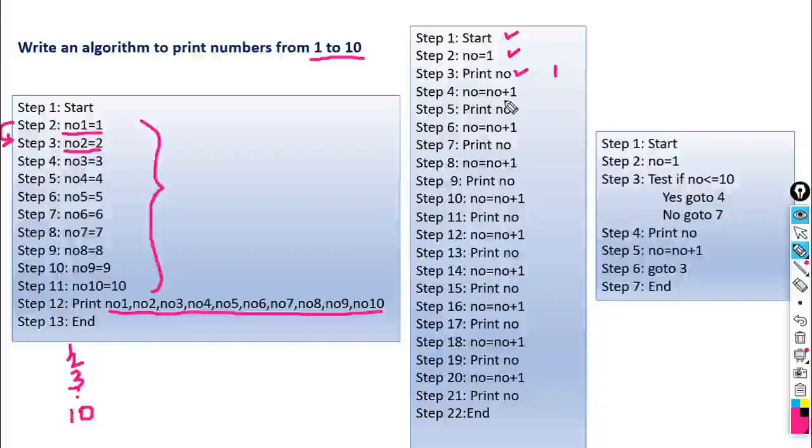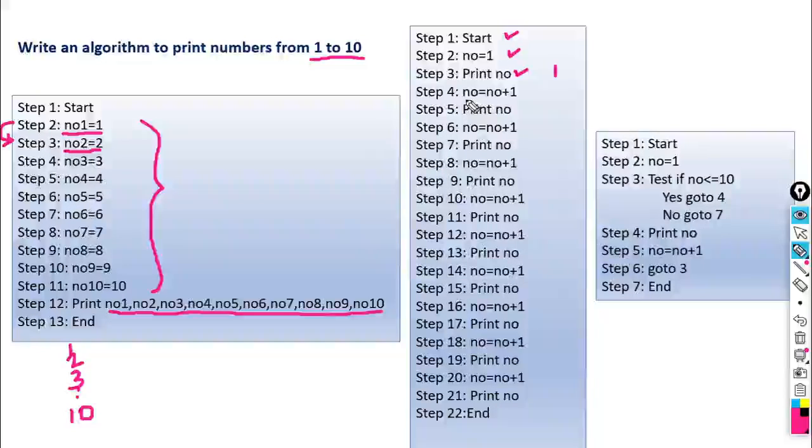As we know that 1 is the lower limit and 10 is the upper limit, and we want to display numbers one by one, we know the interval between two numbers. What is the logic here? We have to increment each and every number by 1, so you will get another resultant number. Here no has value 1. We have to increment the no value by 1, because the next consecutive number is 2.